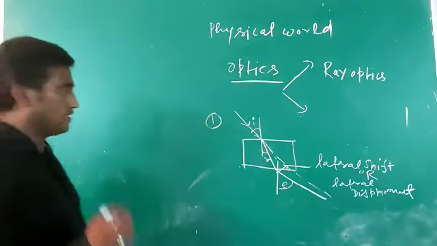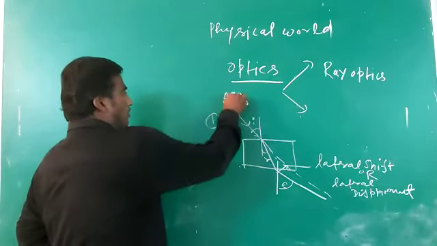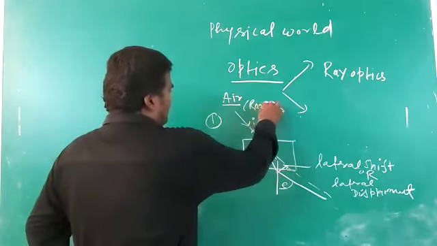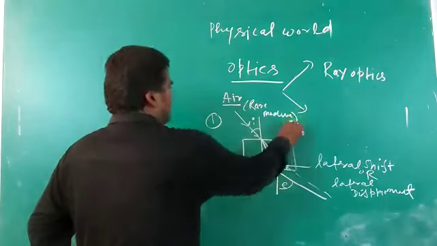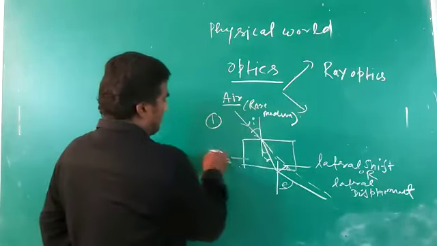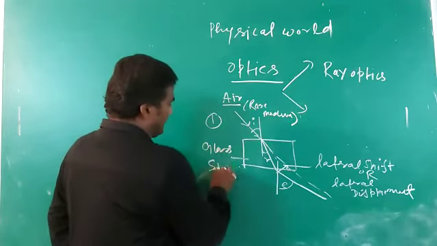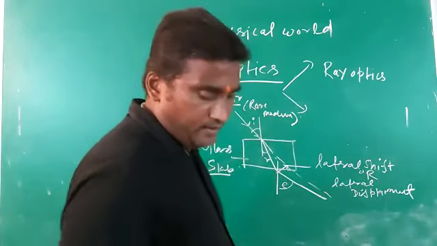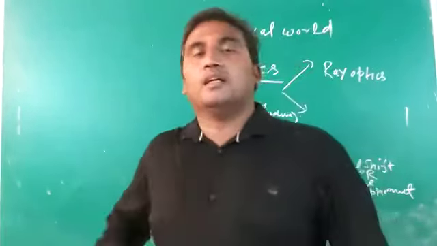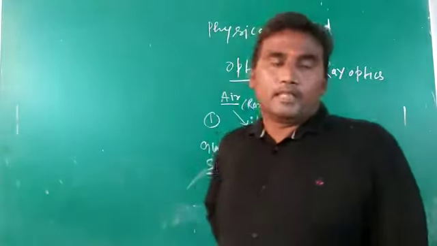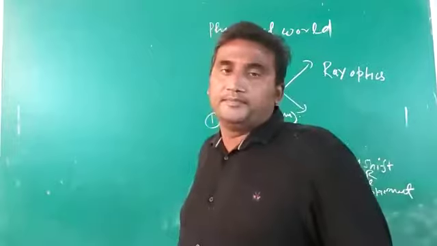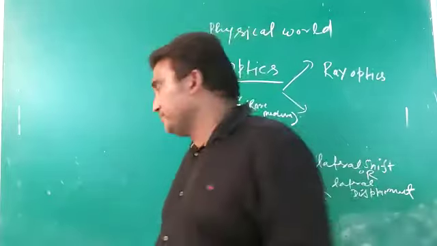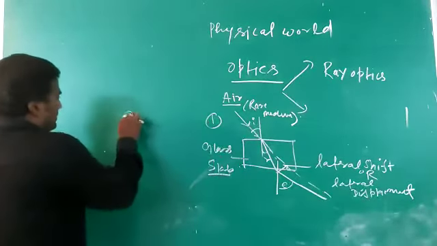Now Snell's law. When a ray of light passes from the rarer medium, air, which is the rarer medium of light, into the glass slab, which generally behaves as the denser medium, then the ratio of the sine of the incident angle i and the sine of the refracted angle r remains constant. It is generally the second law.